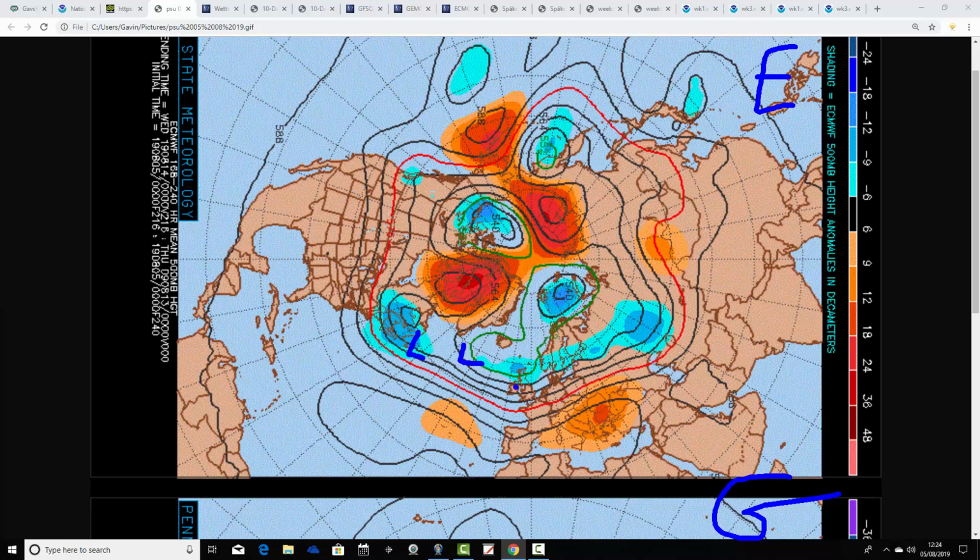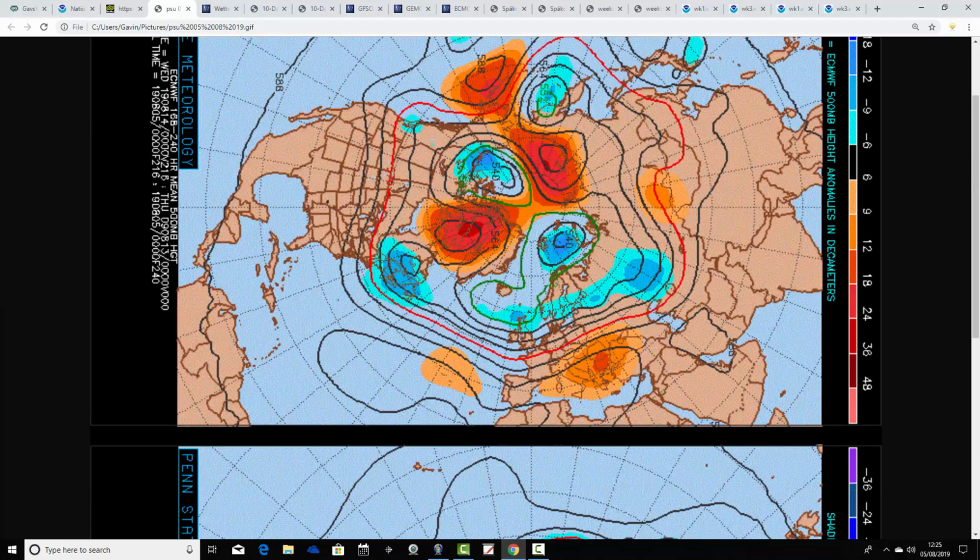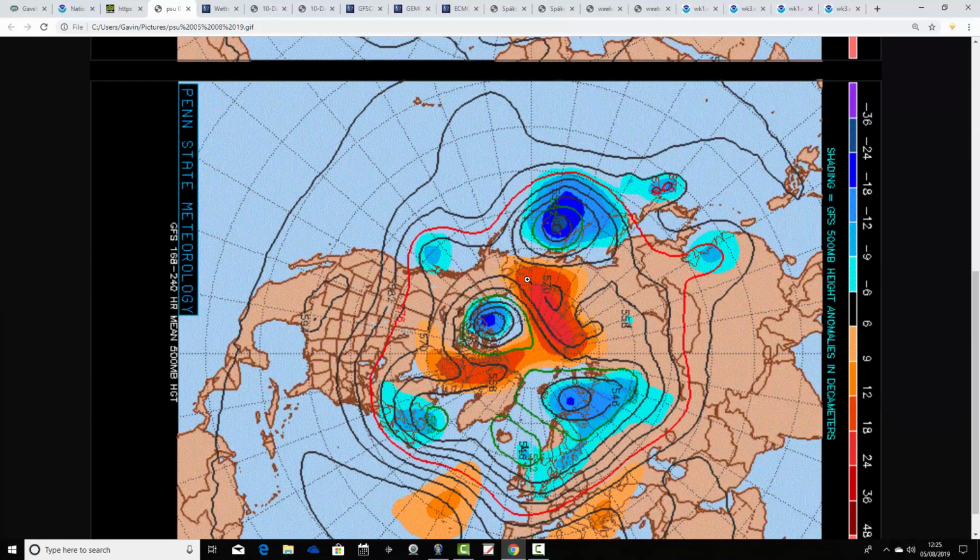So this would be the ECMWF week to 10 day 500 millibar height anomaly flow chart. You see that it is bringing in the westerlies. We've got below average heights through the Atlantic, and the black lines there indicate the jet stream coming across the Atlantic to the UK and west of Europe. So it looks rather flat, rather zonal, and rather unsettled too. We do have quite a considerable northern blocking signal as well up towards Greenland, you notice, with those red colours.